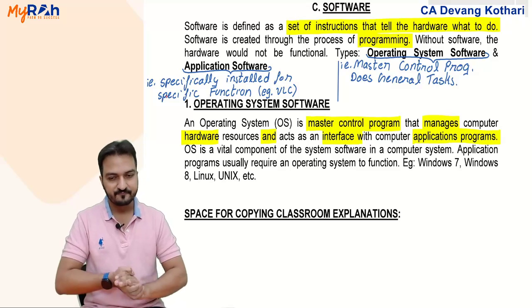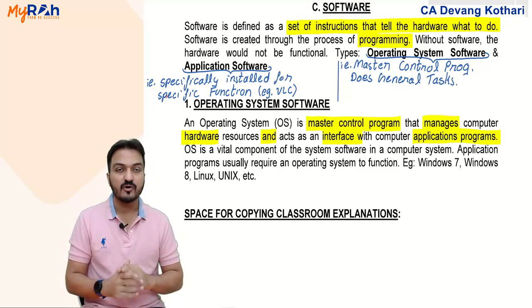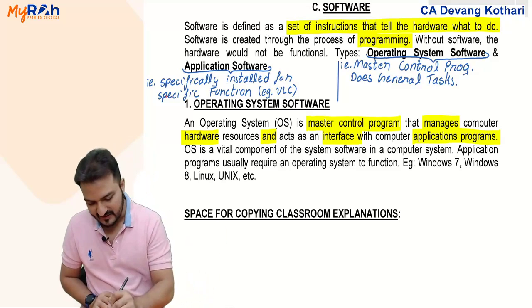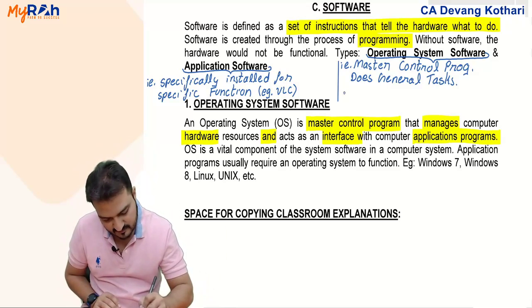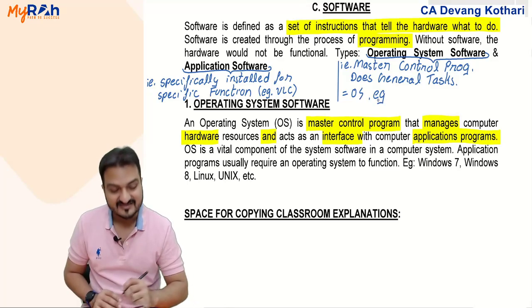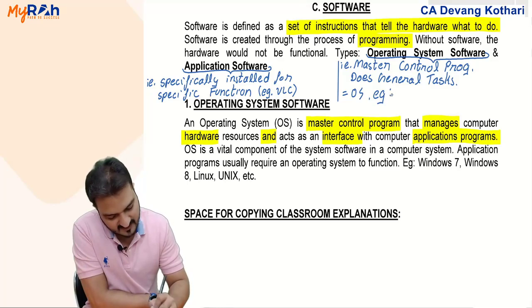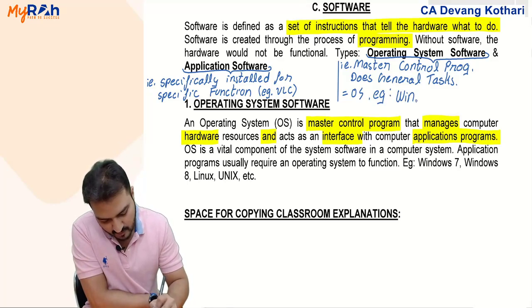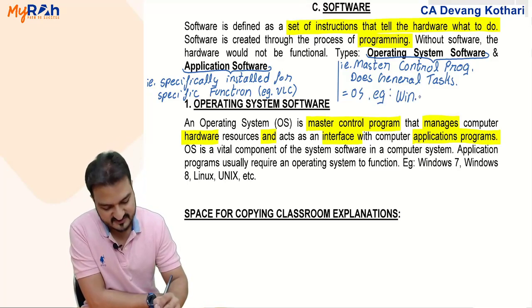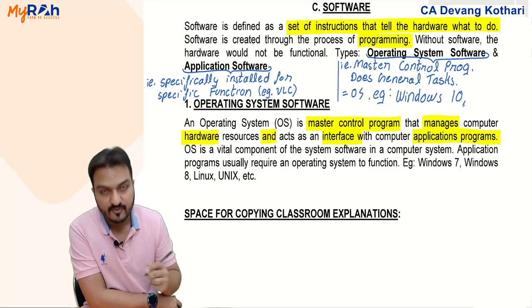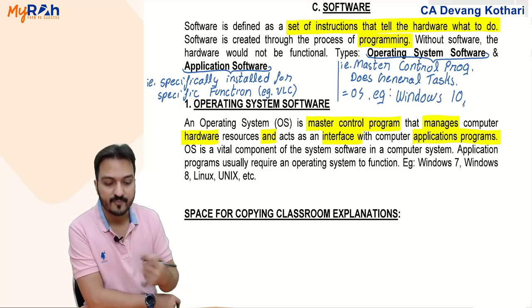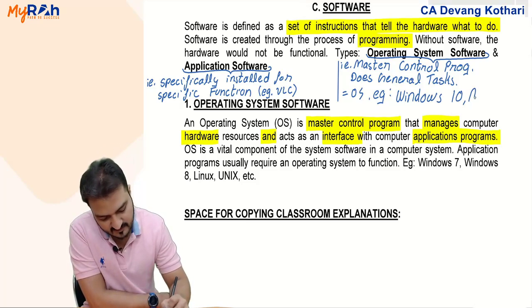Example, in case of operating system software, OS, operating system, well, examples of OS right now, what is most running operating system in computers is Windows 10. What is most running operating system in mobile phones is Android.